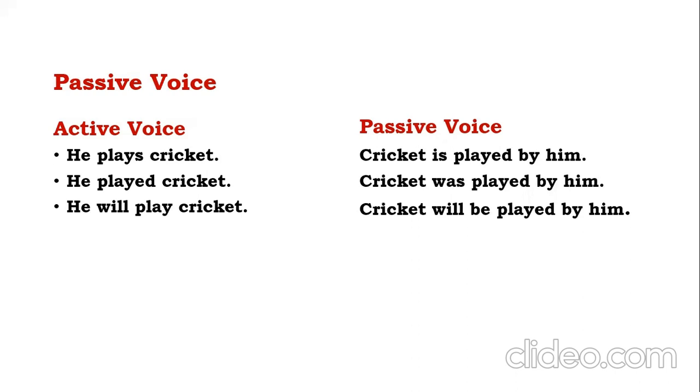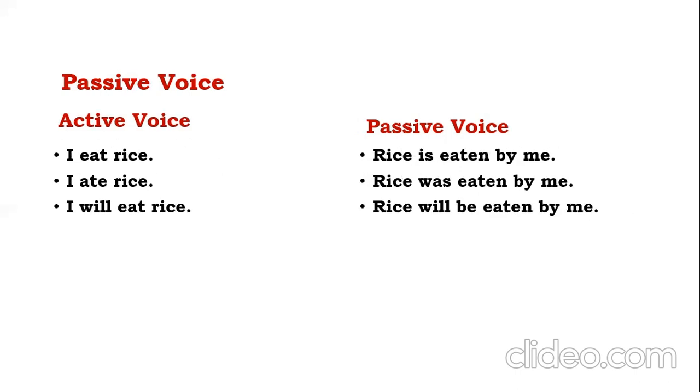He plays cricket. Cricket is played by him. He played cricket. Cricket was played by him. He will play cricket. Cricket will be played by him. In both these categories, you find the first one is simple present. The second one is simple past. The third one is simple future. Here, the distinction is only the be verb changes according to the tense. Is, was, will be, but past participle eaten doesn't change.